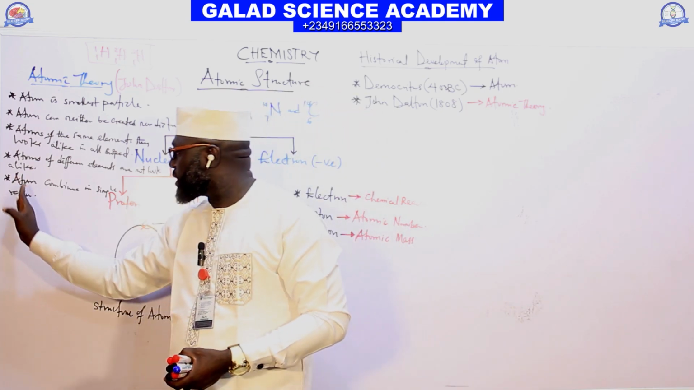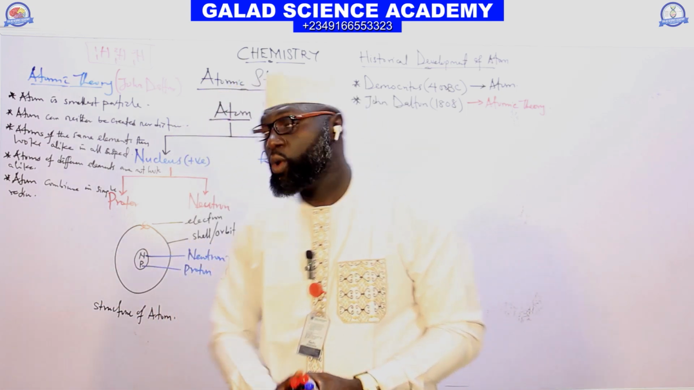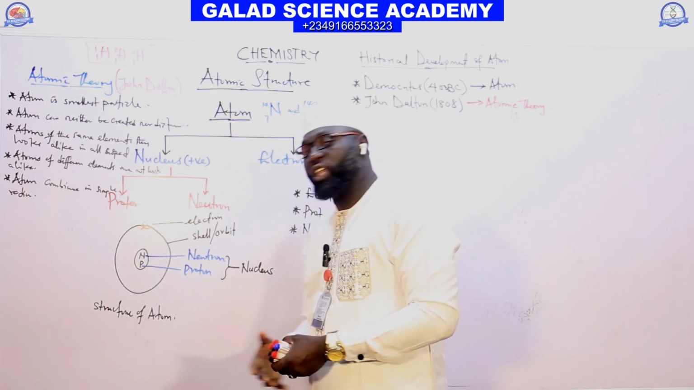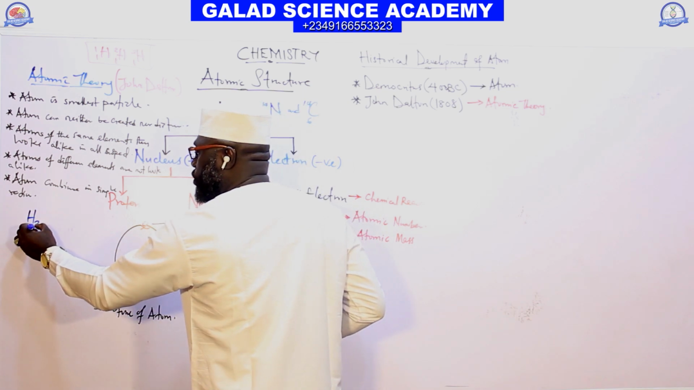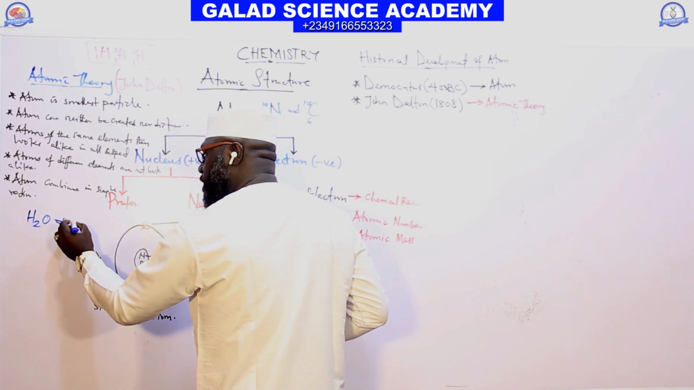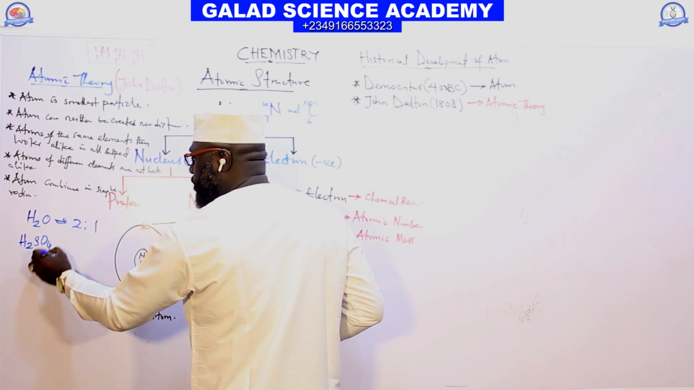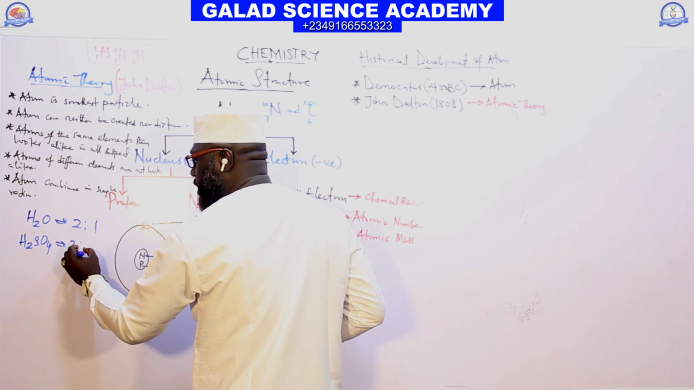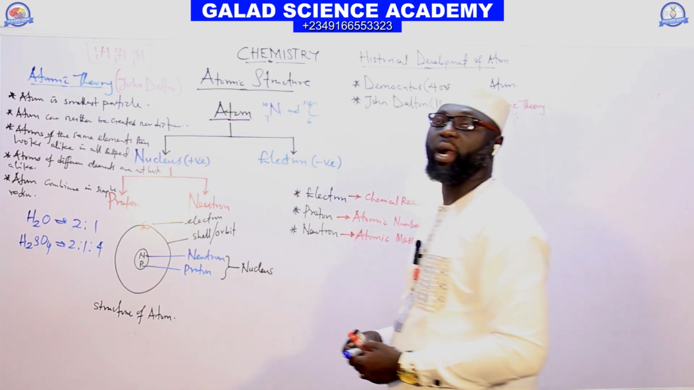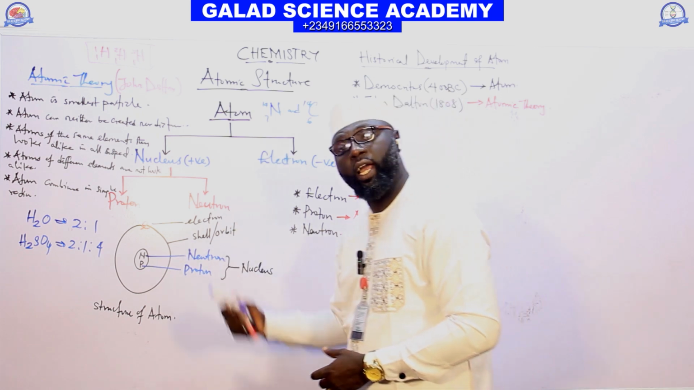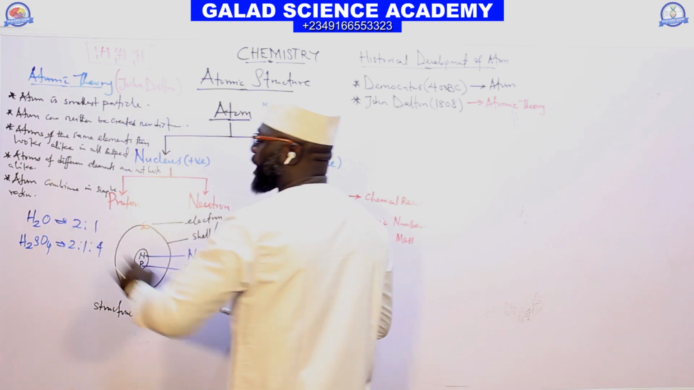And the next thing is the last one: atoms combine in simple ratio. He is trying to tell us that if atoms want to combine, like water, it is in the ratio of 2 to 1. If you have H2SO4, it is in the ratio of 2 to 1 to 4. Good. But out of polymers in organic chemistry, polymers also disapprove this last atomic theory.